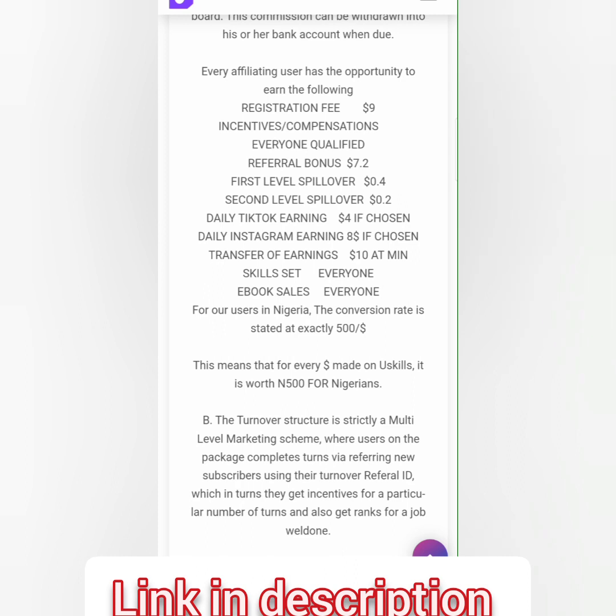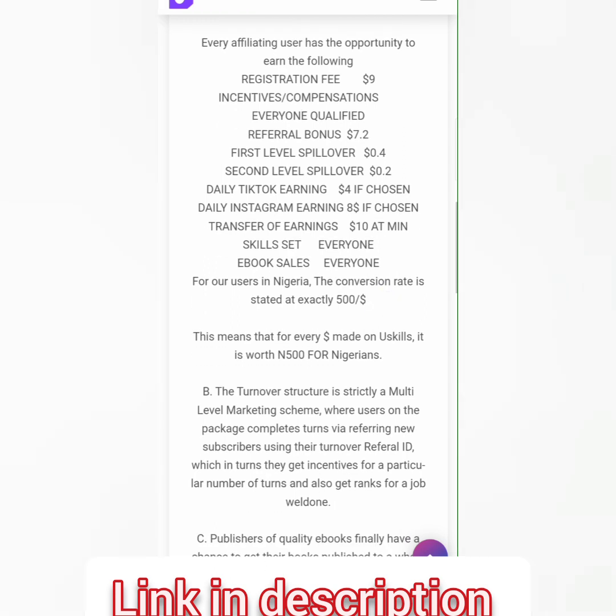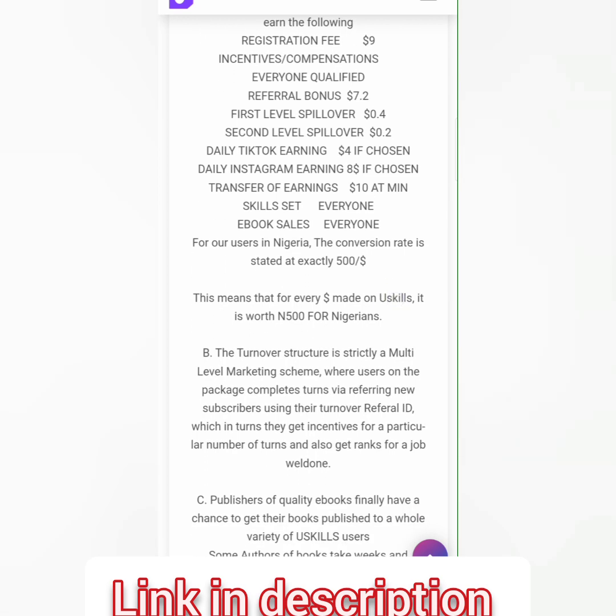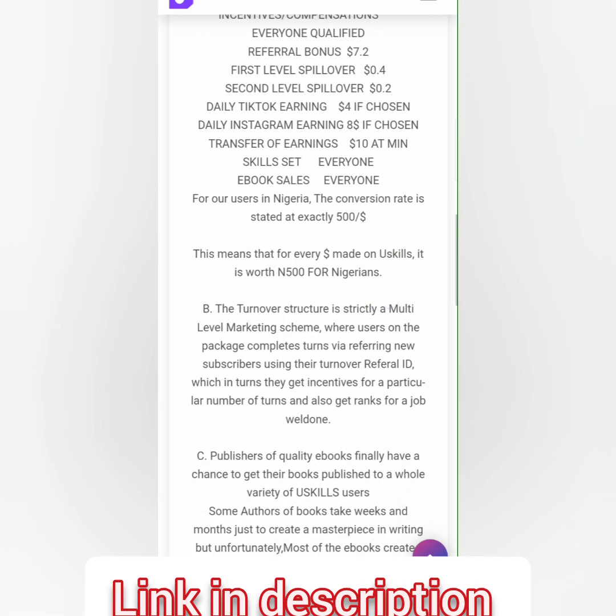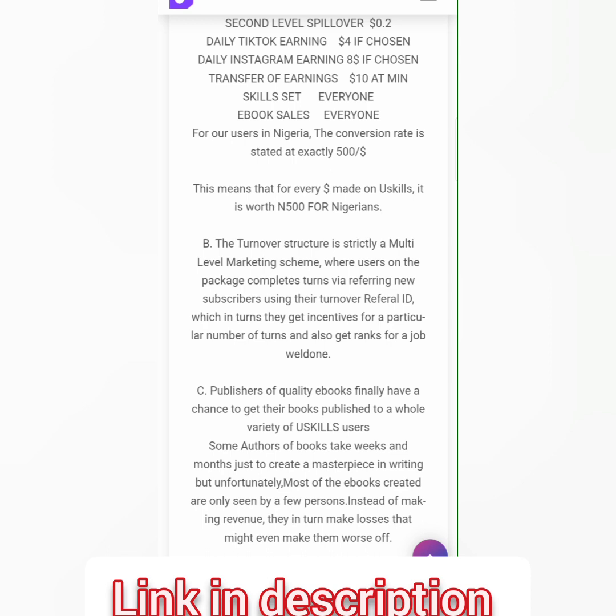Daily TikTok earning is $4 if chosen. Daily Instagram earning is $8 if chosen. Transfer of earnings is at a minimum of $10. The conversion rate, if you're someone in Nigeria, is 500 naira for $1.